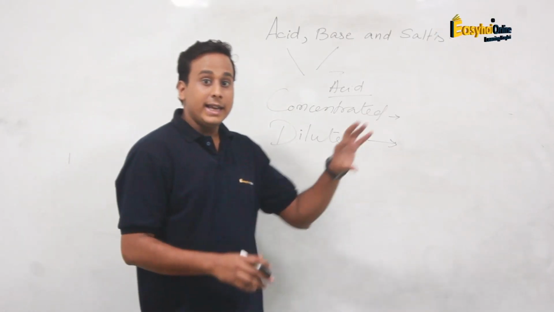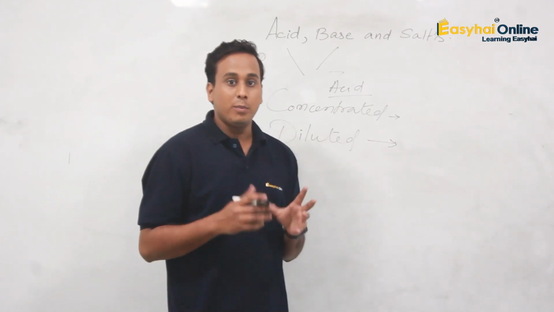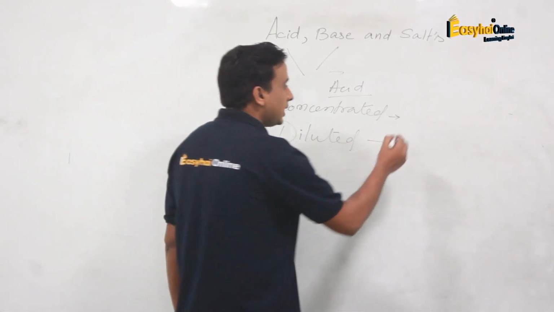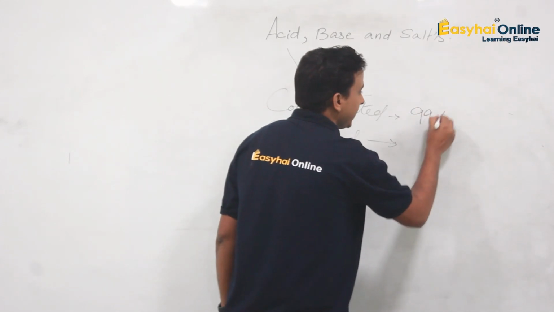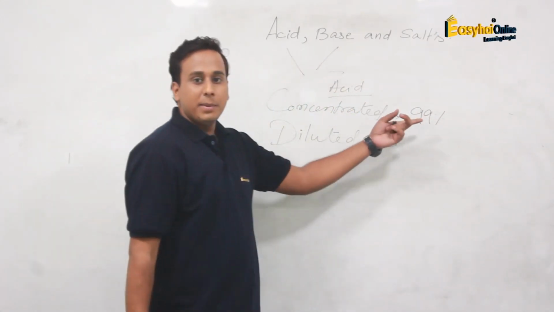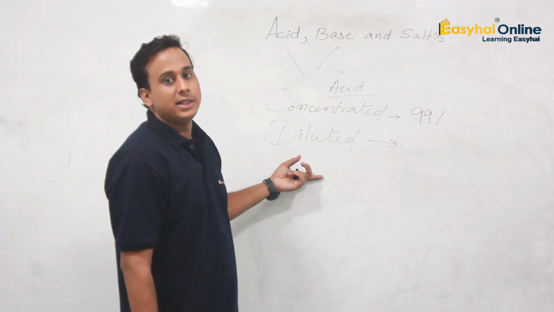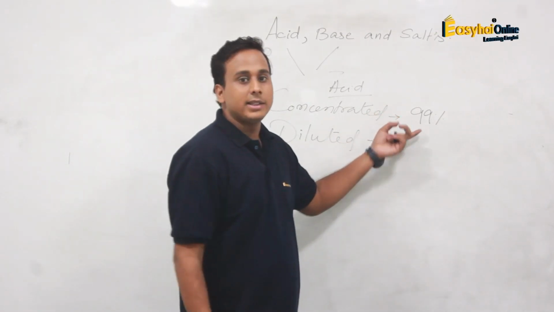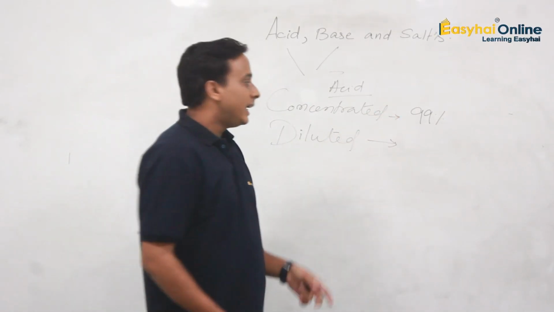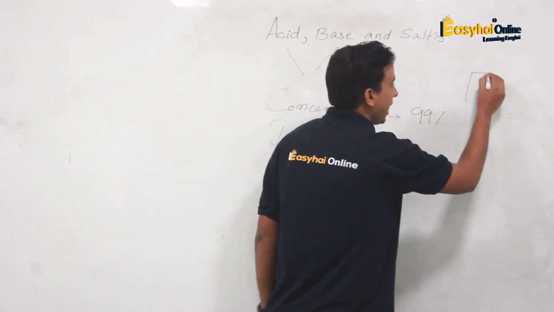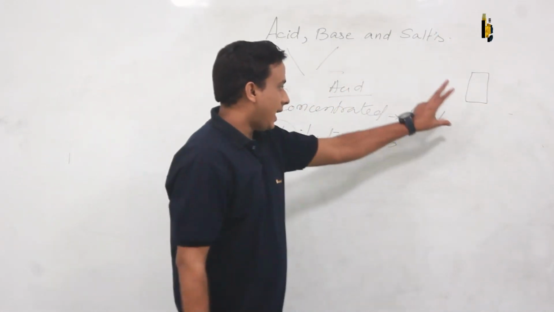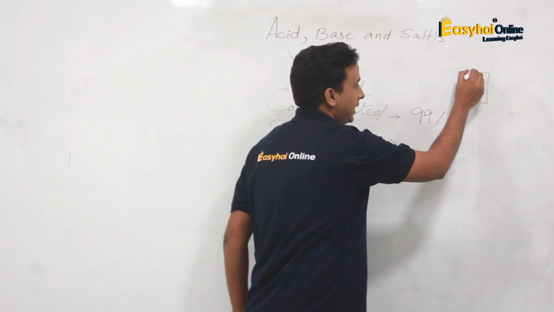So when we say the acid is concentrated, we know that a greater amount of acid is there. For example, there can be a 99% concentrated acid. You will never hear people say 99% diluted acid. So what does it mean? It means, say, 100 ml of water, and we take a 100 ml measuring cylinder.